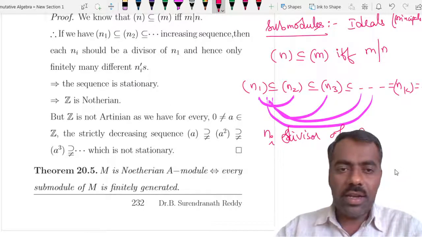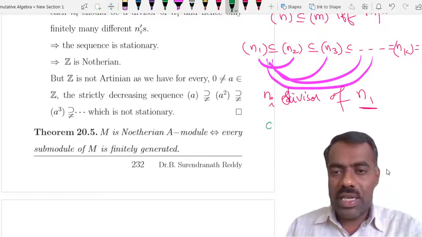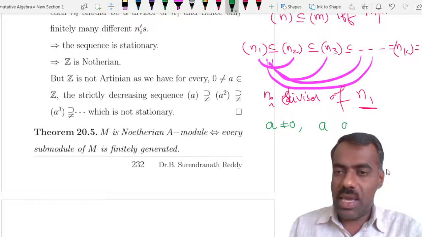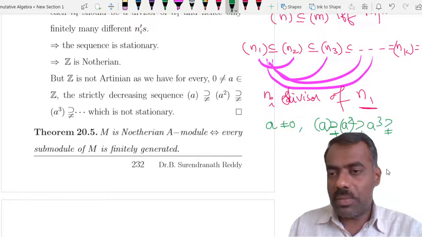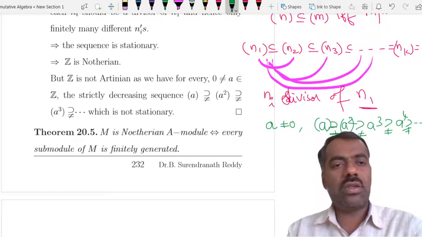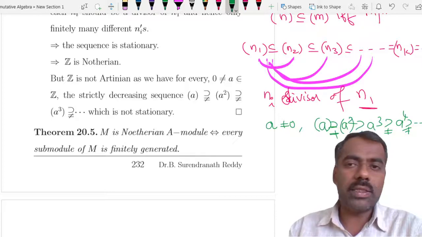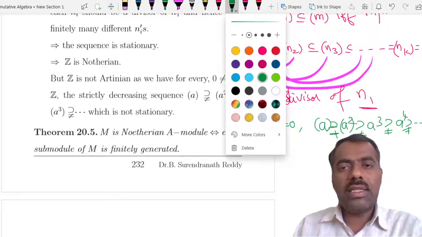But it is not Artinian, or it doesn't satisfy DCC. This is very clear. If you take any non-zero element A, and then take its multiples A square, A cube, and so on, then the chain is strictly decreasing and is not going to stop. Therefore, it is not Artinian. Now let's see some other examples.